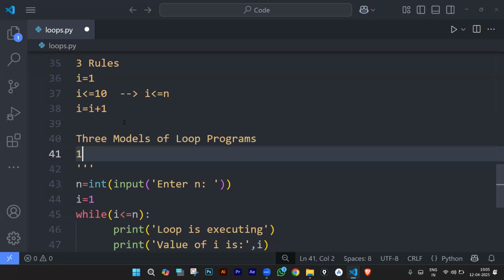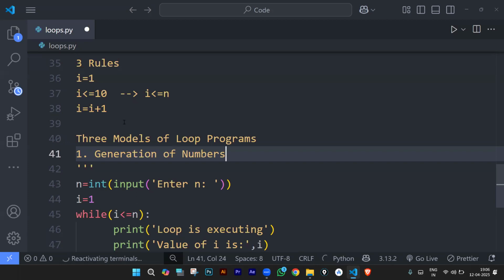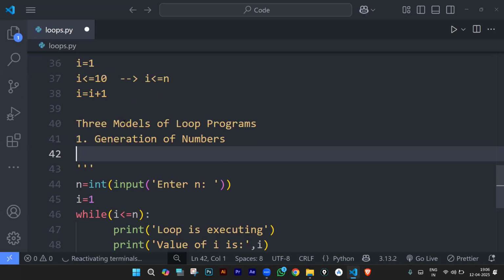So the first one, I call it generation of numbers. I forgot the name, it's been a long time, I was teaching development recently. The second one we have is digit separation.